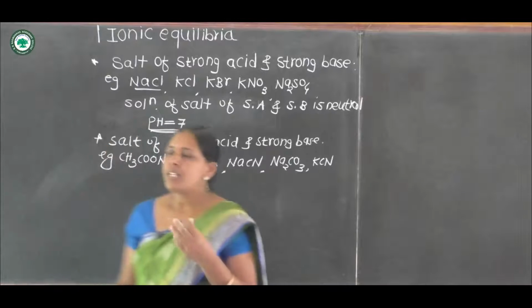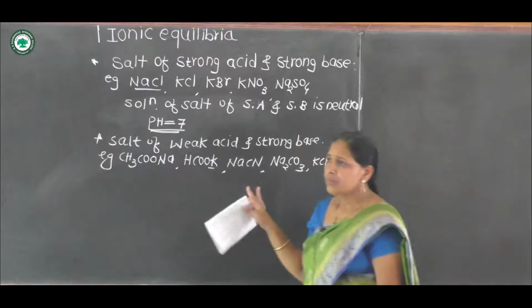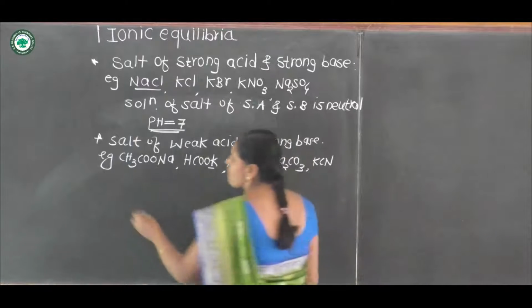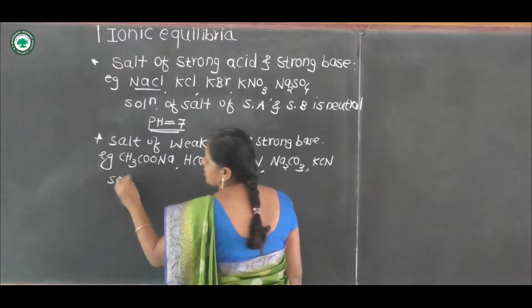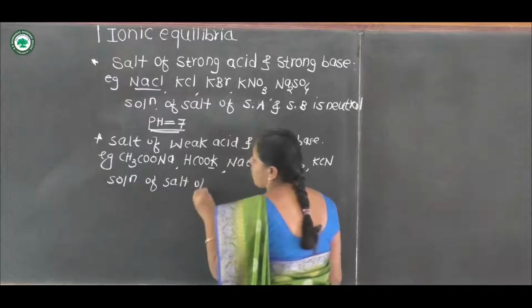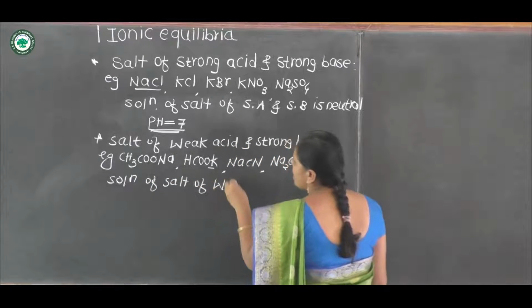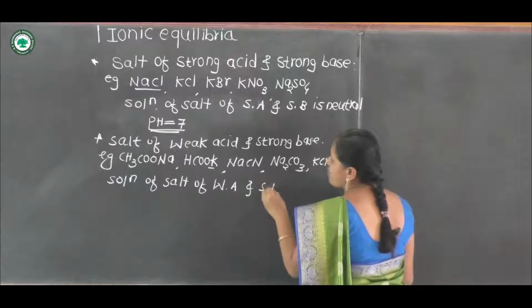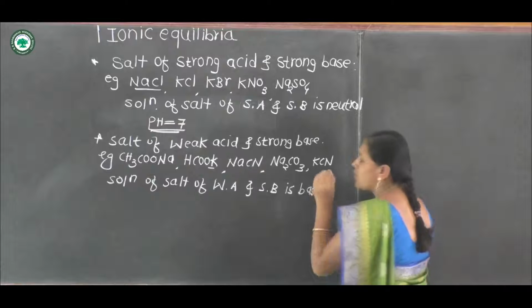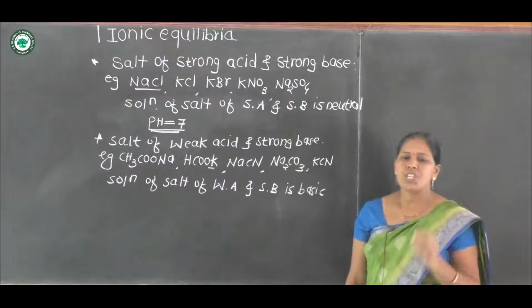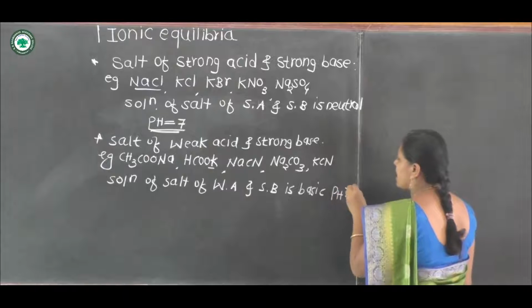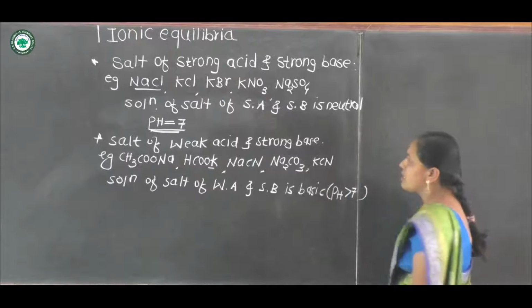One thing: the solution of a salt of weak acid and strong base is basic, and we know that for a basic solution pH is always greater than 7.